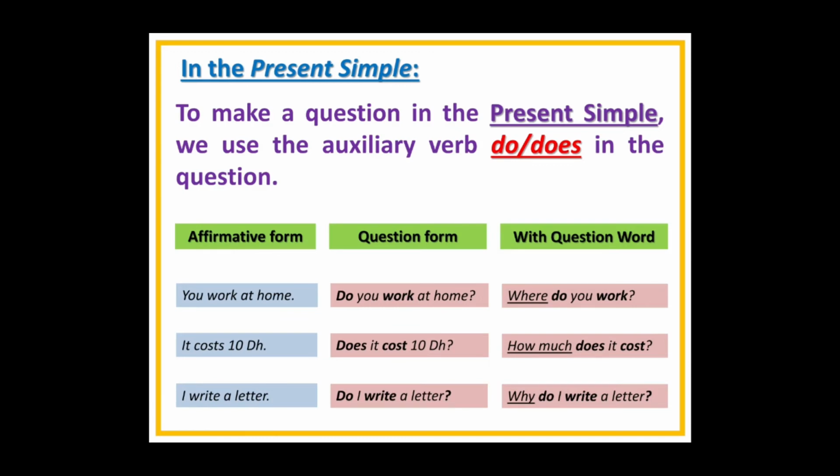I write a letter. The question form, using auxiliary do: Do I write a letter? Or she writes a letter. Does she write a letter? Either do or does as the auxiliary in simple present. And with question word, why do I write a letter? Or how do I write a letter?